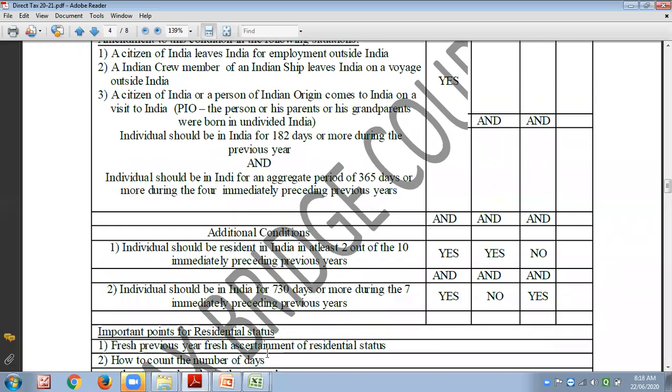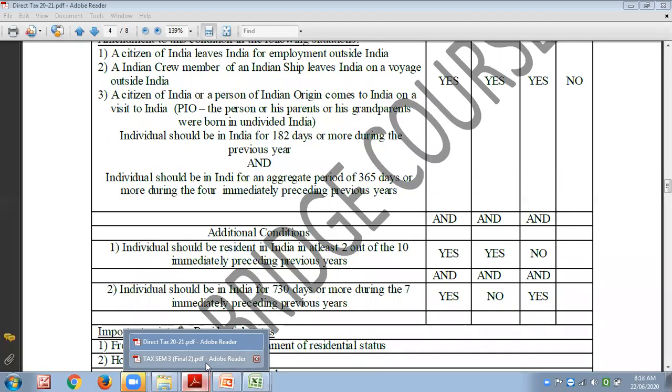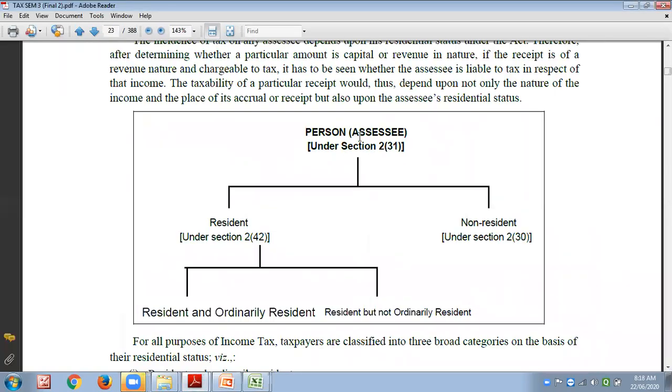Okay. So what we have seen is there even in our textbook also. A person, which is defined under section 2 subsection 31, can have 2 types of residential status. Either they can be resident or non-resident. The definition of resident is there under section 2 subsection 42 of Income Tax Act. That is not very important, but you should know. Okay, and non-resident subsection 30. So this is what they have explained. Either you are resident or non-resident.